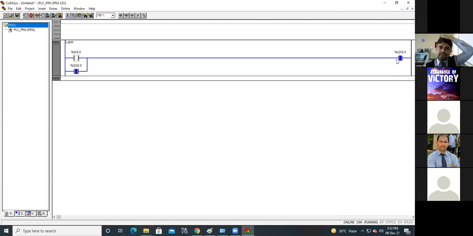Now this is called a latch. We cannot turn off this output. It is in latch mode. It is in lock mode. Please try this. All of you, please try this.